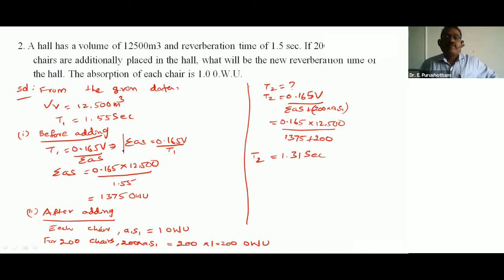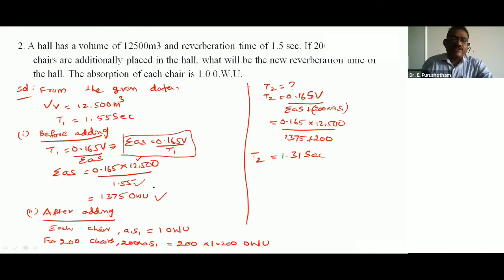So sigma AS is 0.165 V by T1. Substituting the volume and reverberation time, we get sigma AS is equal to 1,375 open window unit.